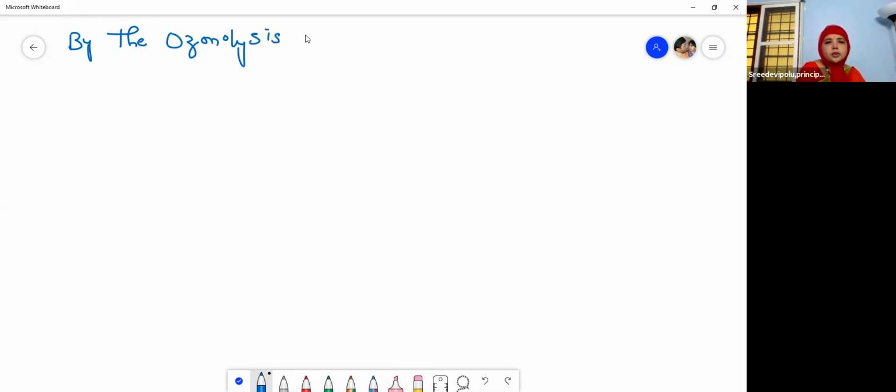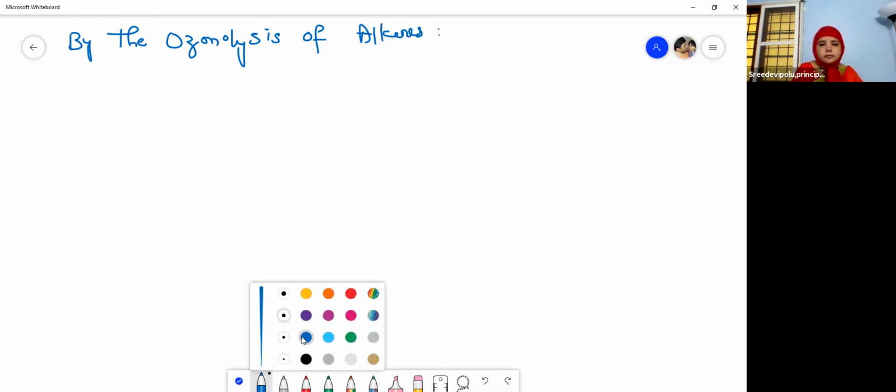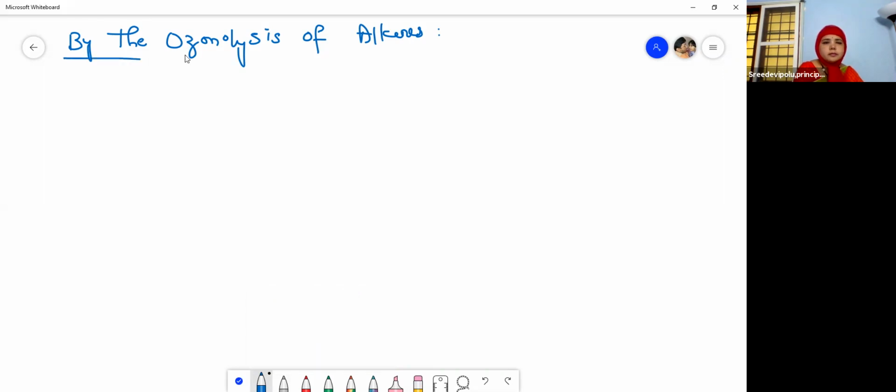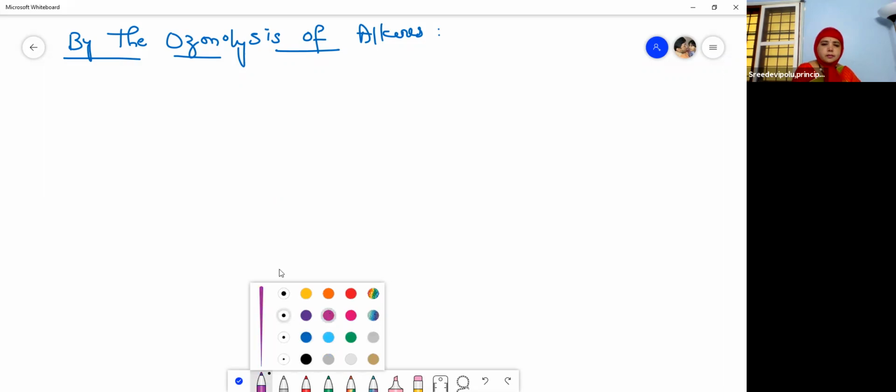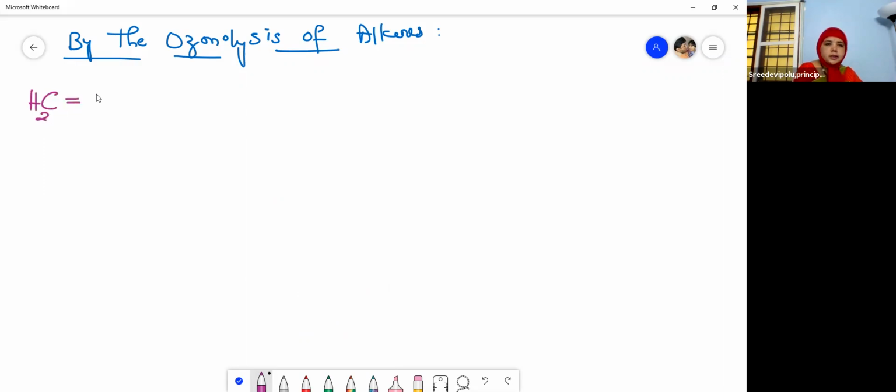By the ozonolysis of alkenes, let me go with this first. This is ethylene or ethene, and on treating with ozone, and then on hydrolysis in the presence of zinc.